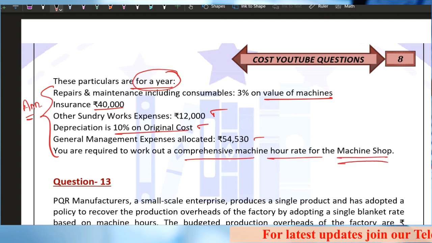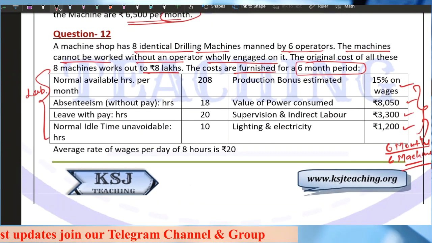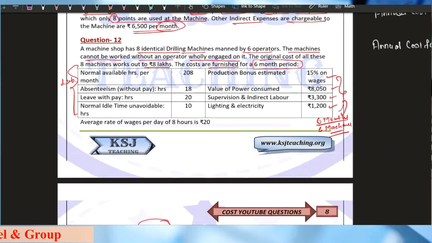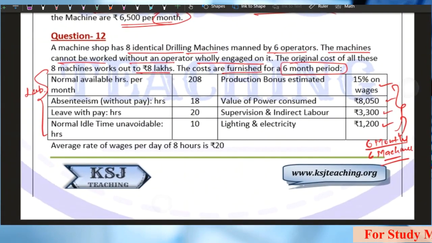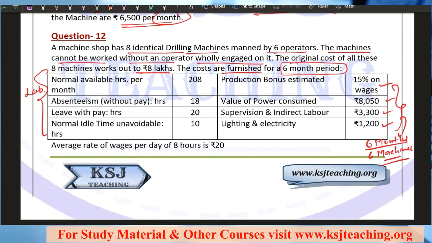Now, this is a very good question. Pause the video, read the question again carefully. Most of you must be having the question in the mobile app, KSJ Teaching mobile app. You can read it from there.